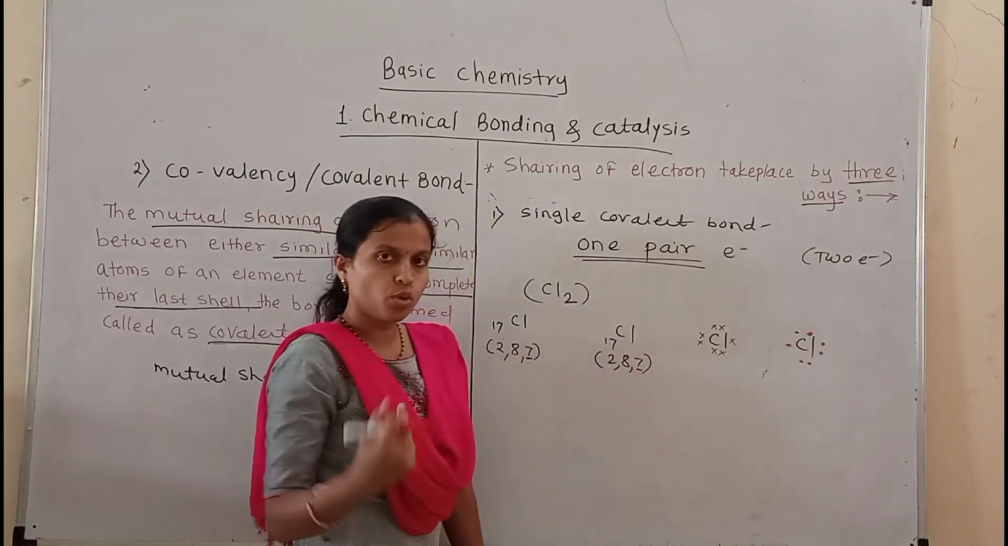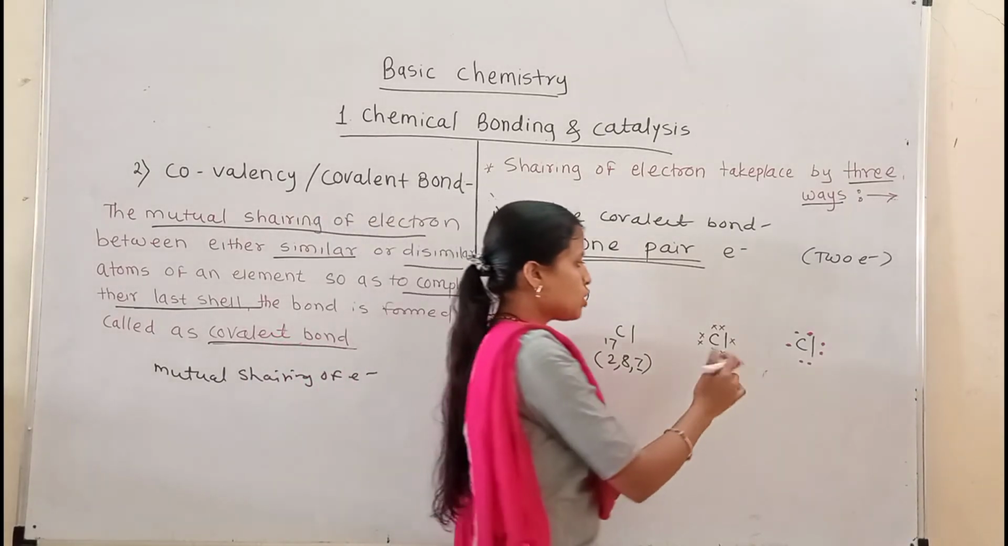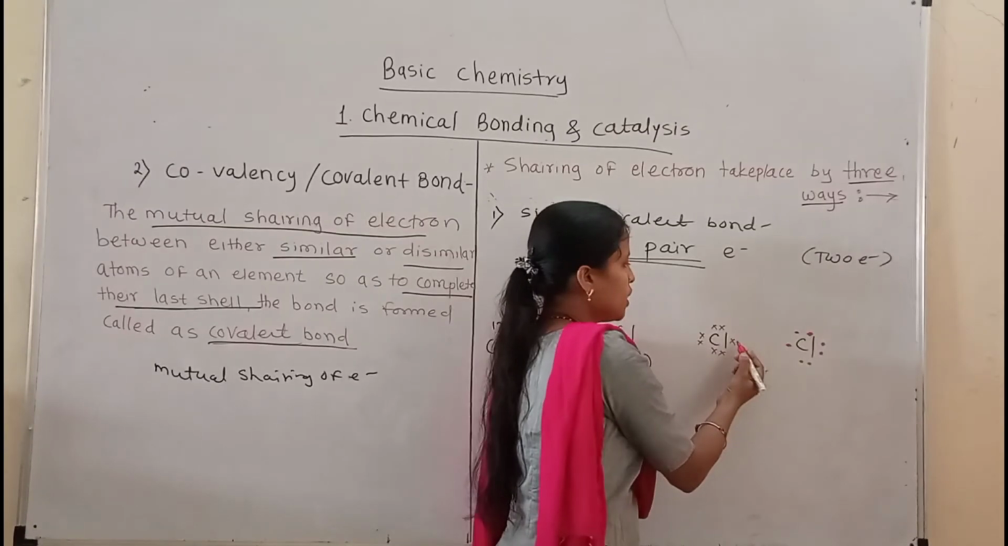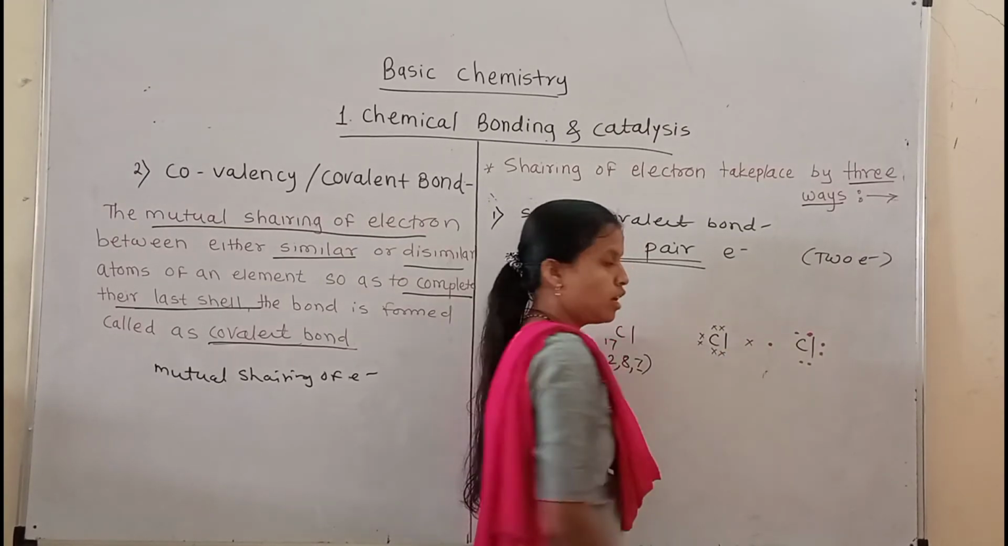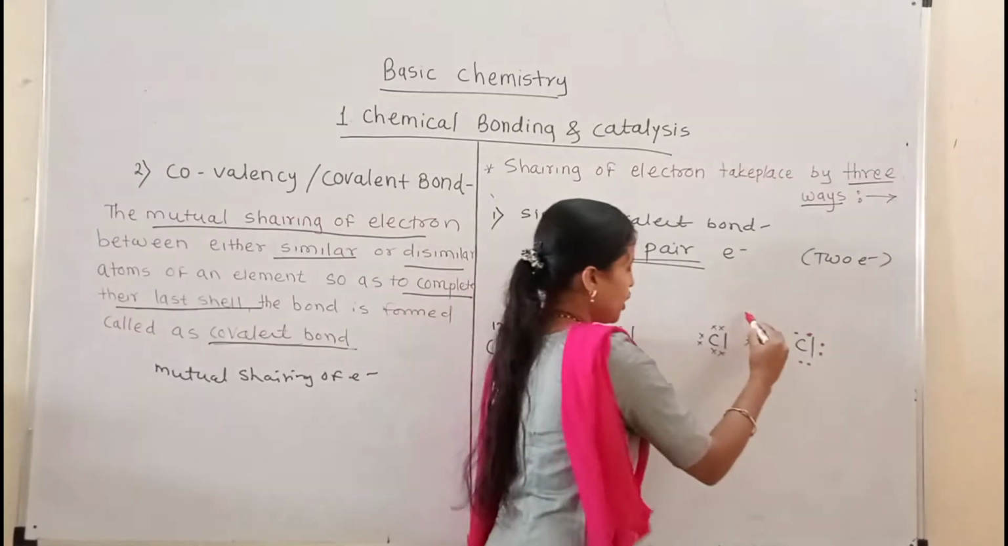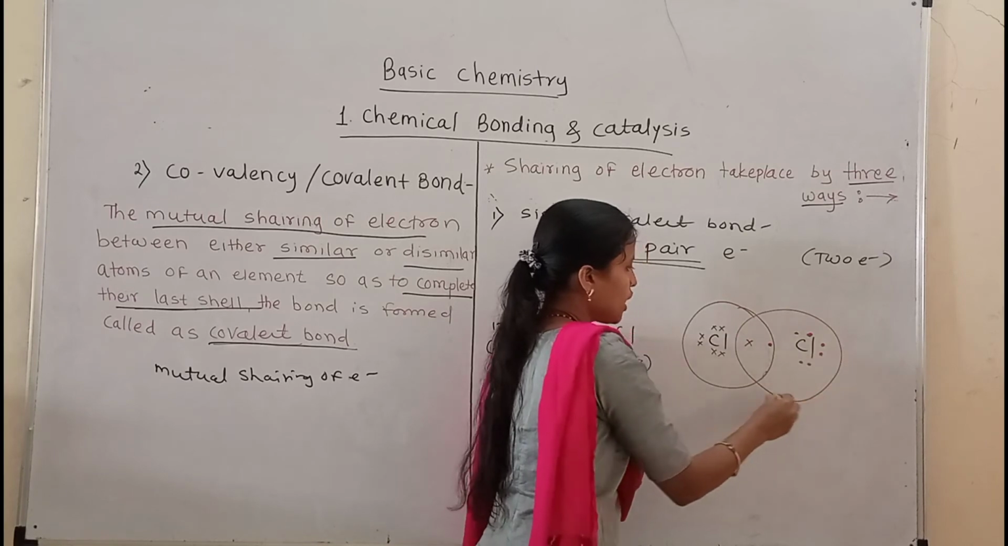Another chlorine will also require one electron to complete its octet. So that's why these two chlorine atoms can mutually share their electron with each other and complete their octet. For that, take one chlorine atom and this another chlorine atom.